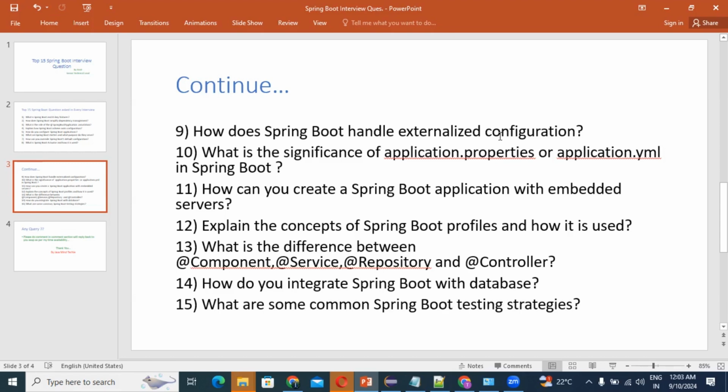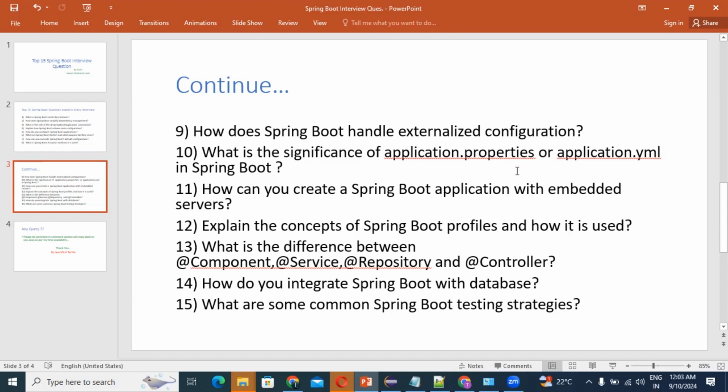If you're going for integration testing in Spring Boot, you test the integration of components and services using @SpringBootTest, which you need to use to load the full application context. For that purpose we need to use the @SpringBootTest annotation. Guys, next, MockMvc testing. Test web layer components with MockMvc to simulate HTTP requests and validate the response.